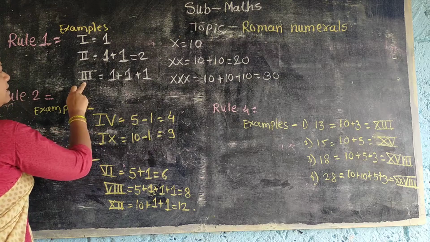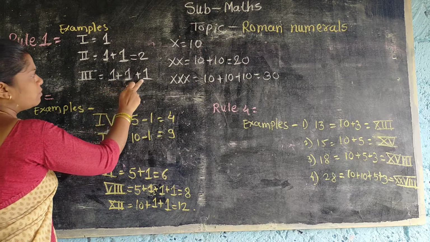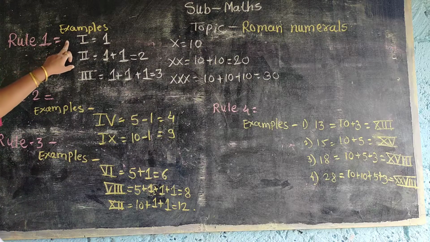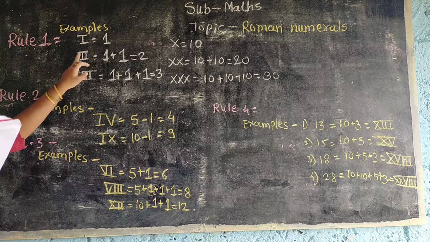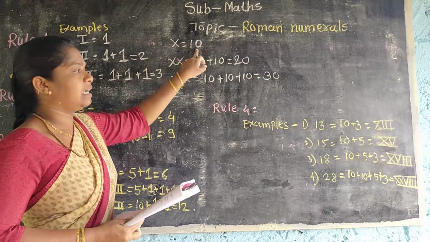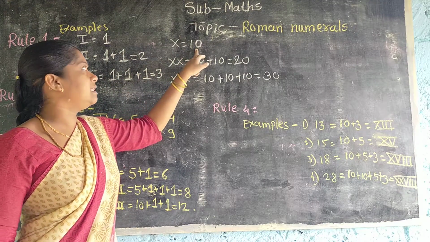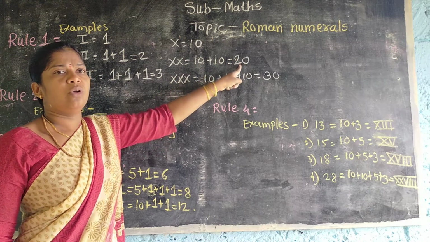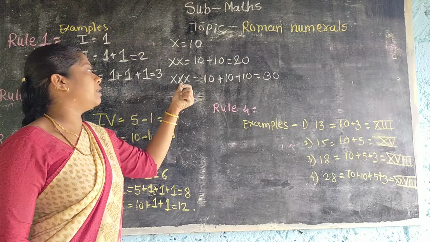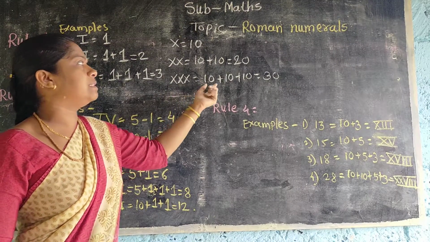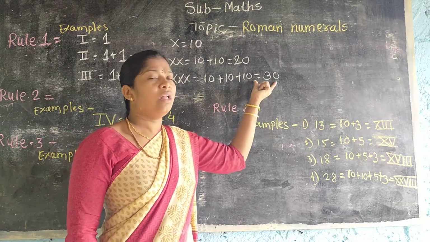III means 1 plus 1 plus 1 is equal to 3. Understood? In I and X, repetition means addition. Now X means 10 in Roman numerals. Double X means 10 plus 10 is equal to 20. Triple X means 10 plus 10 plus 10 is equal to 30.